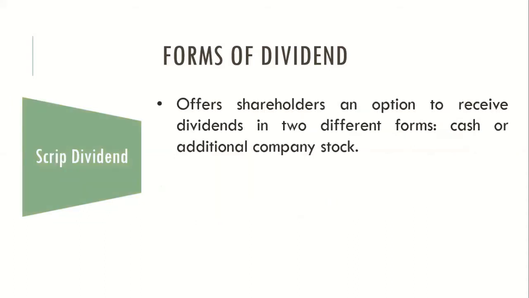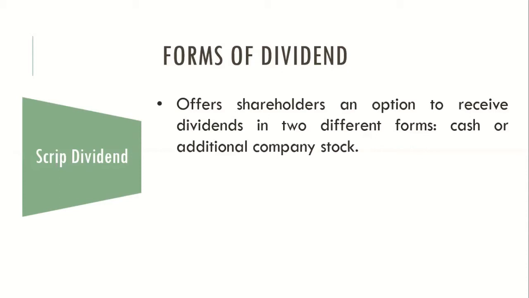Then we have scrip dividend. In the case of scrip dividend, the investor is given a choice. In the previous cases, cash dividend and stock dividend, they are not given a choice. Here, the investor can choose between cash and stock. He has the freedom to choose between cash and stock. So that is what makes scrip dividend different from the other two types of dividend.